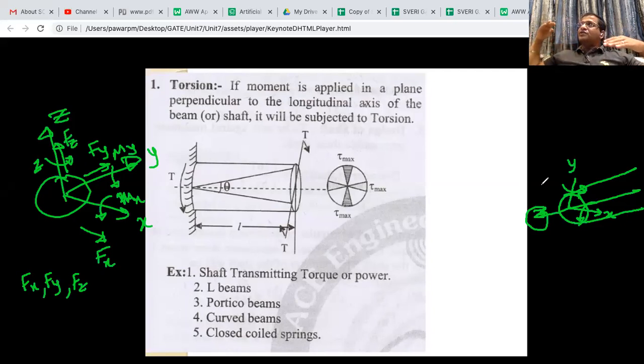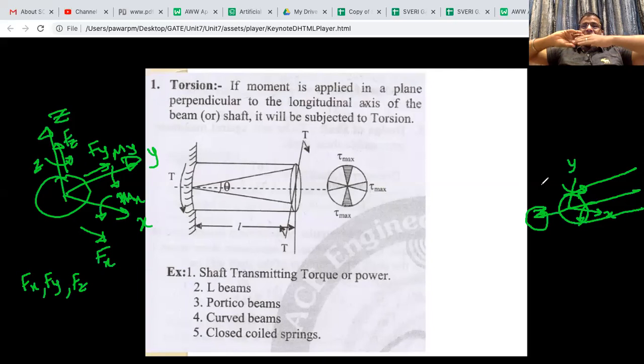If a horizontal force comes on the beam, what kind of bending will come? In plane bending. Where do we always apply forces on a beam? From the top. But if forces are applied from the side, what kind of bending will come? In plane bending. And for both cases, whether in plane bending or out of plane bending, the stress generated will be M by Z only. Only the Z value will change, that is whether Z is about X or about Y. That is the difference.